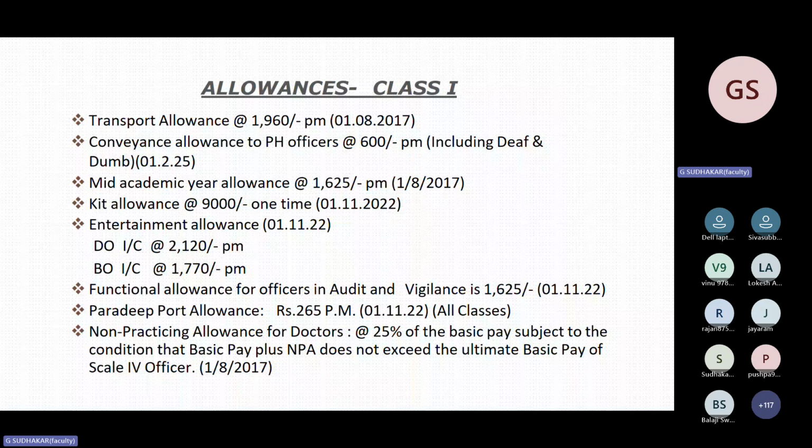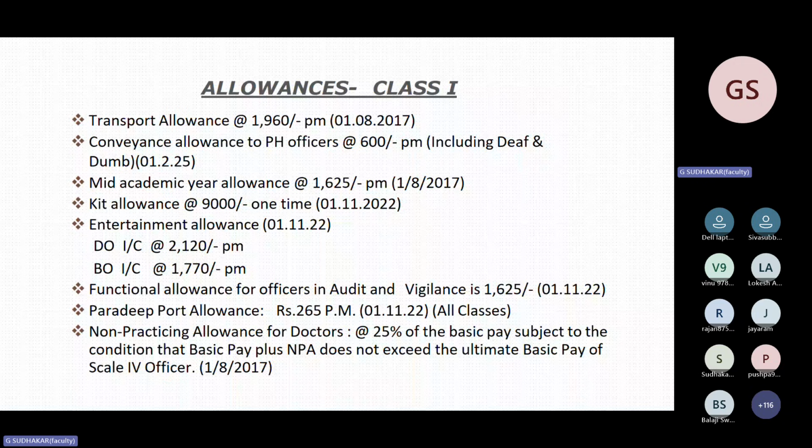To compensate for this, they will get an additional amount of 25% of basic. For example, if their basic is 50,000, they will get an additional 12,500. The allowance is only 25% of the basic, not of DA. It is subject to the condition that basic 50,000 plus 12,500 non-practicing allowance does not exceed the ultimate basic pay of a scale 4 officer. That may now be around 1 lakh something.